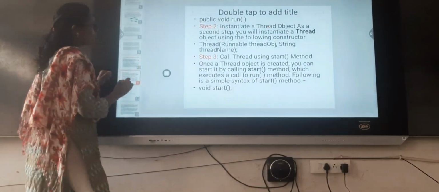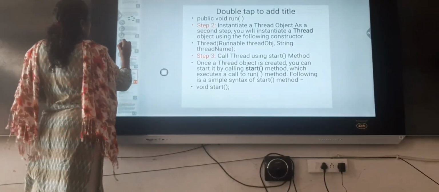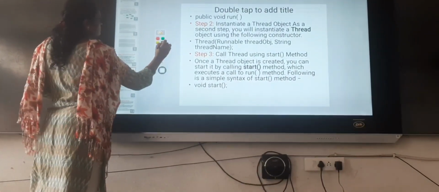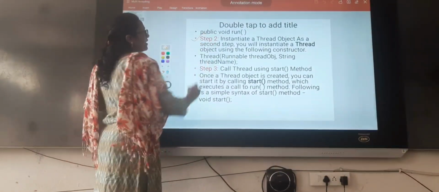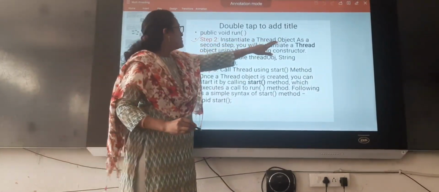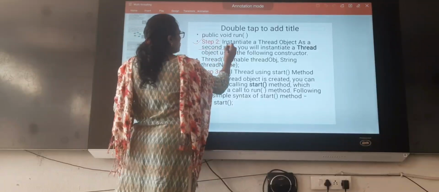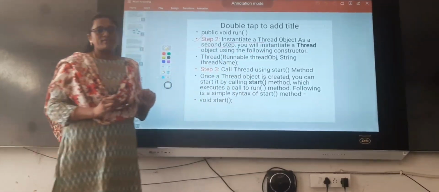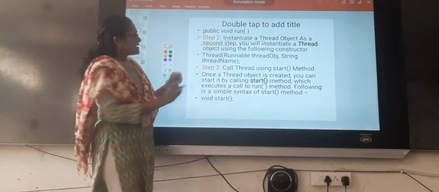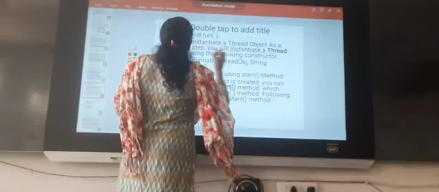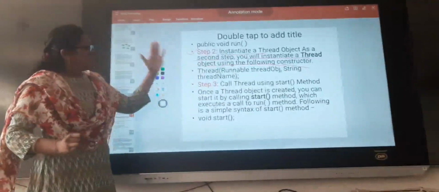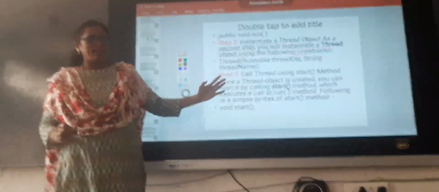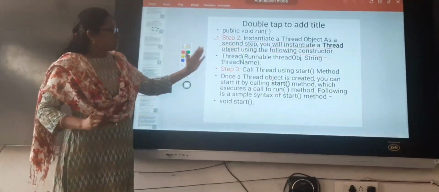What is the step 2? Step 2 is instantiate a thread object. We have to create the object of thread class. You will instantiate a thread object using the following constructor. With the help of the constructor, we can create the object of thread class.